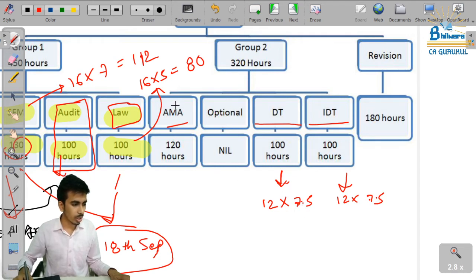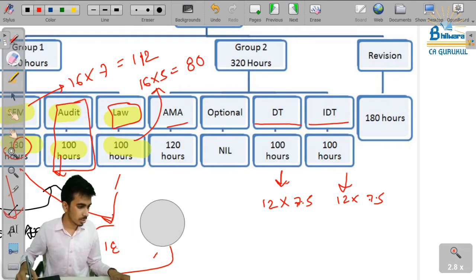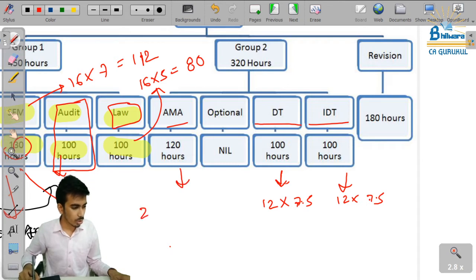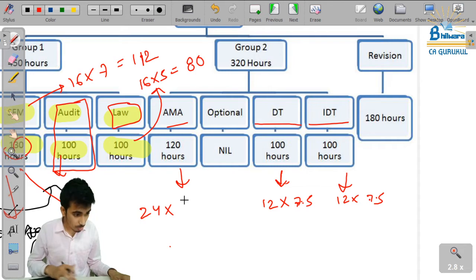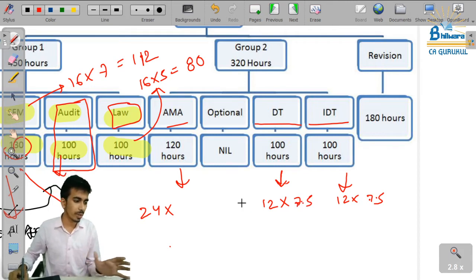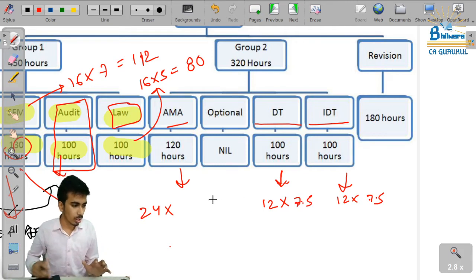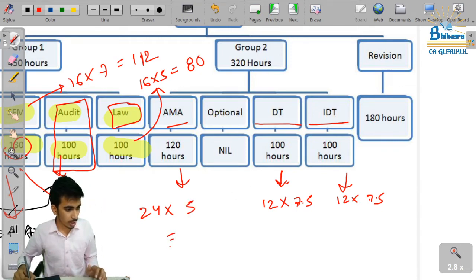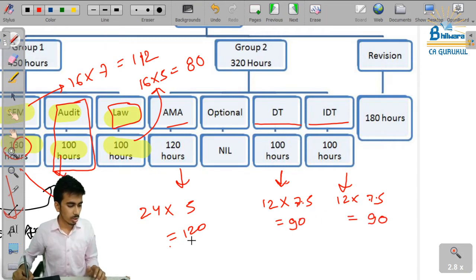Okay, and what we are going to do for AMA is we will take 24 slots of how many hours? We have a limit now of studying every day, so 7.5 hours we are giving for DT, so we have around 5 to 6 hours for AMA. So 24 into 5 is exactly 120 hours. So this is 120 hours, this is 90 hours, and this is also 90 hours. Okay, so this is what we will do.